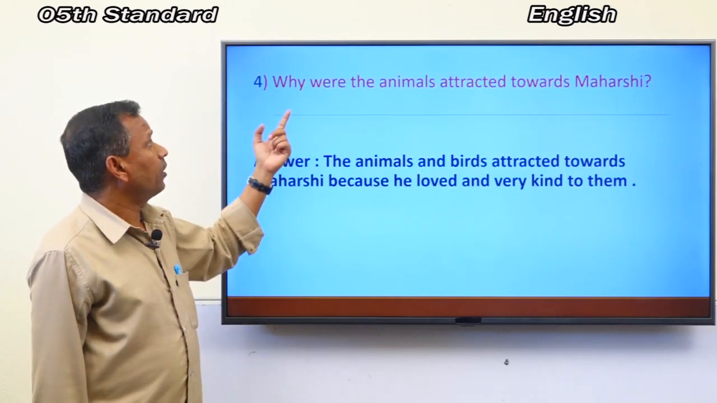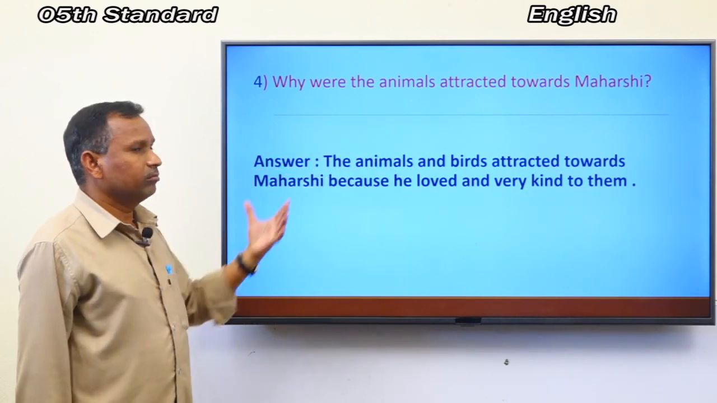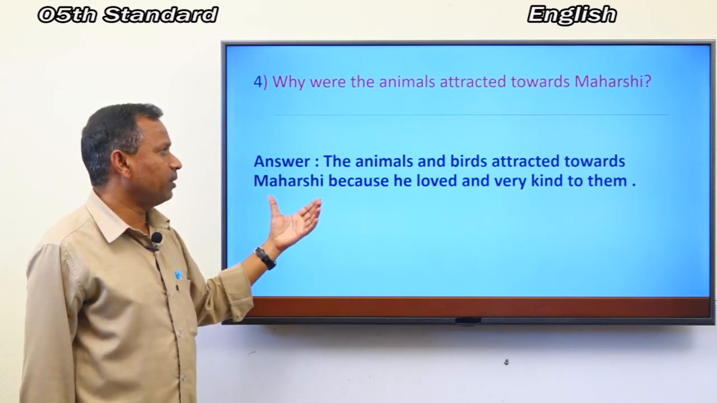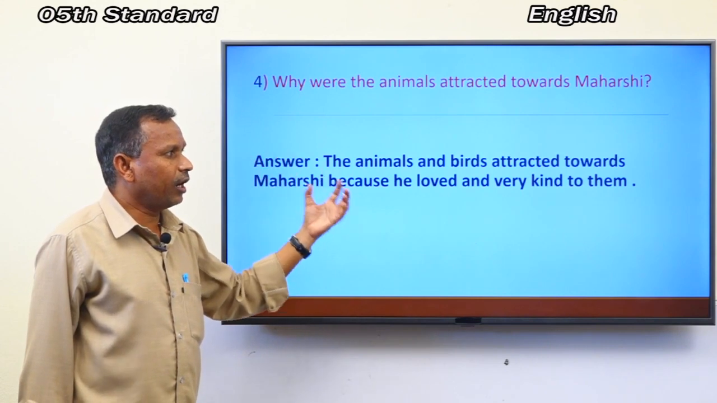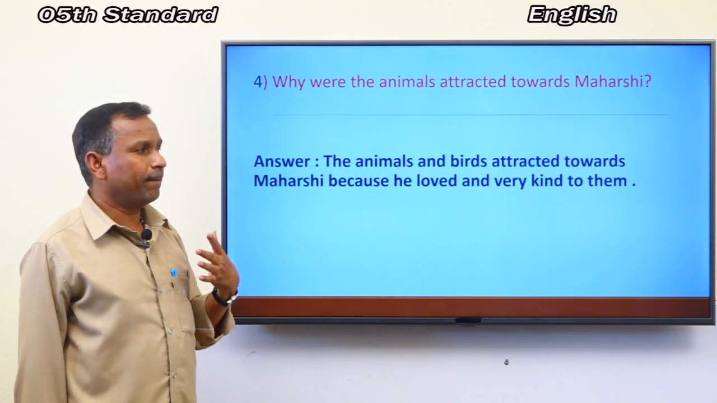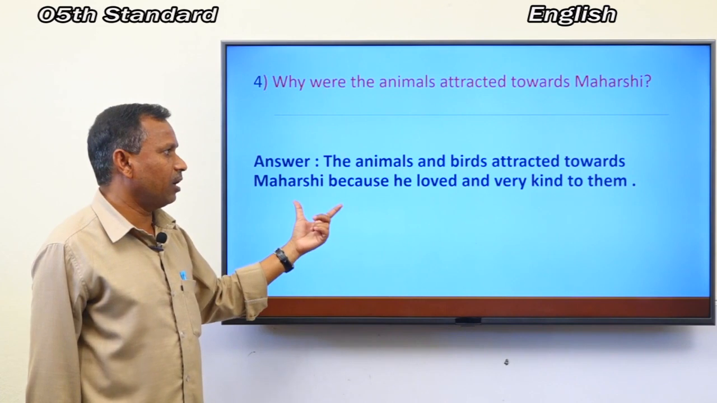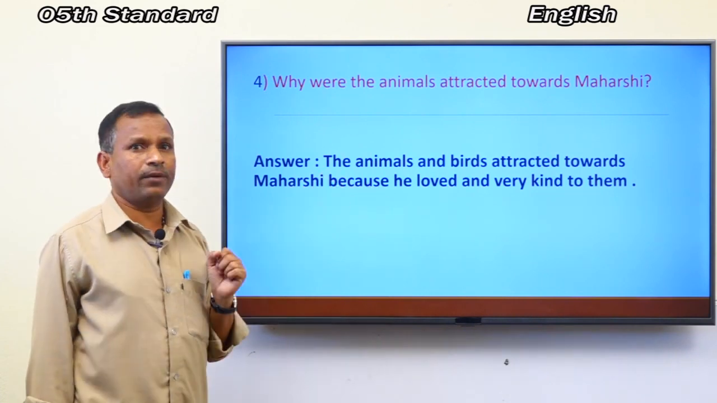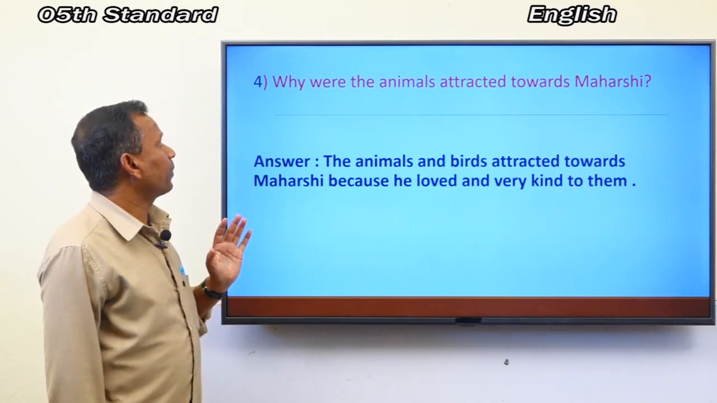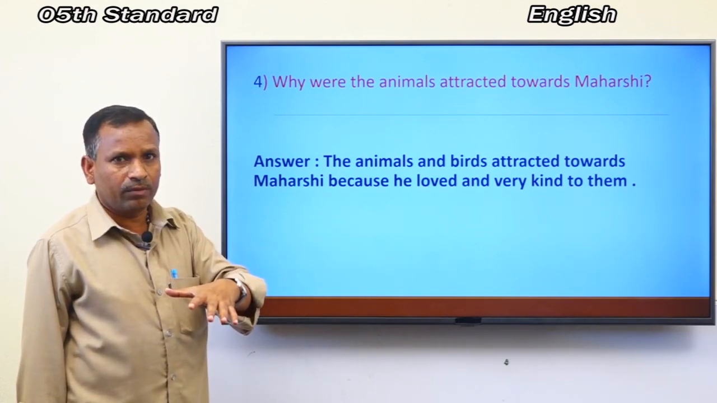Next question is, why were the animals attracted towards Maharshi? The answer is, the animals and birds were attracted towards Maharshi because he loved them and was very kind to them. That's why all the animals were attracted towards Maharshi. Okay? So you have to take all these answers in your notebook.